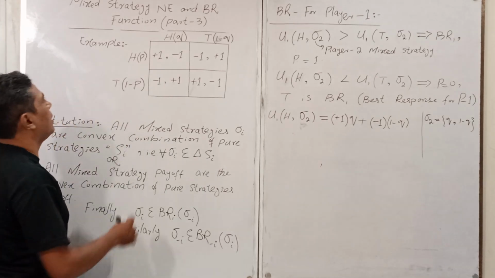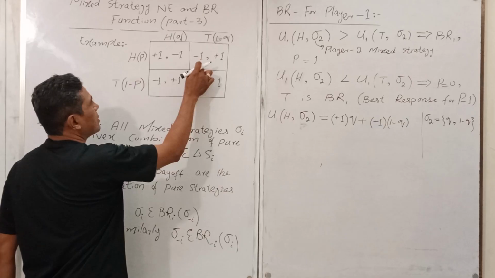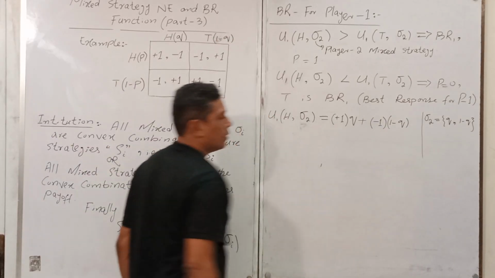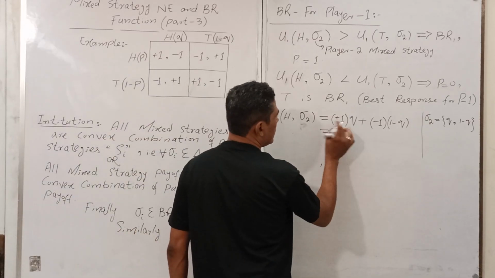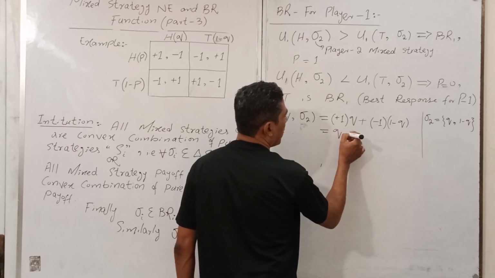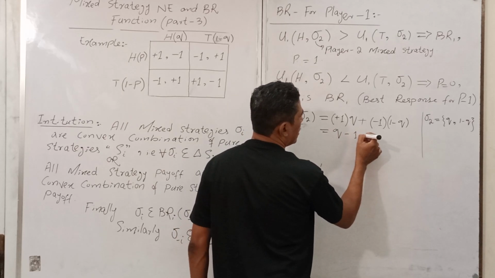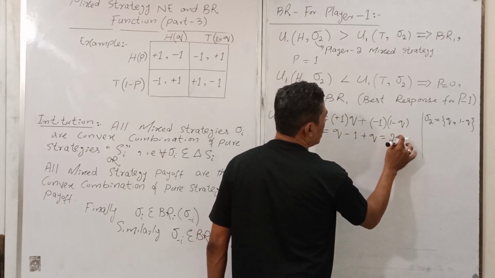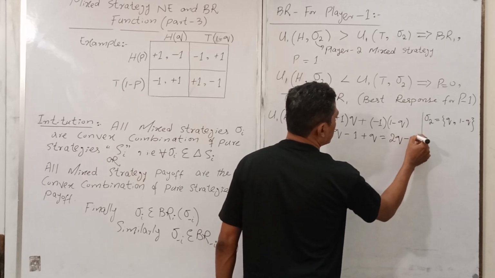So in this condition, my payoff is plus 1 with q, minus 1 with 1 minus q. So I just write here. You got my point. Now solve this identity. This is q minus 1 plus q. So you have 2q minus 1.